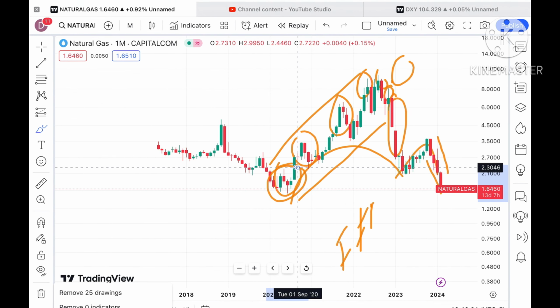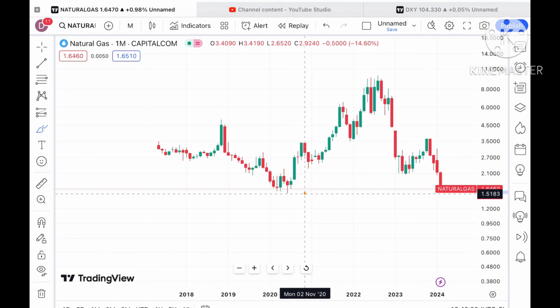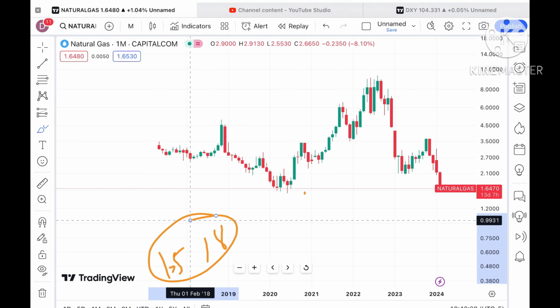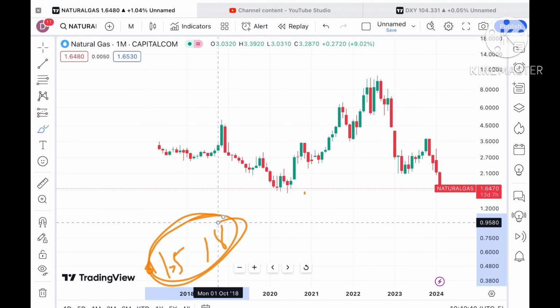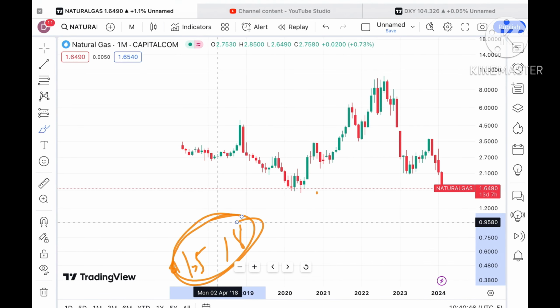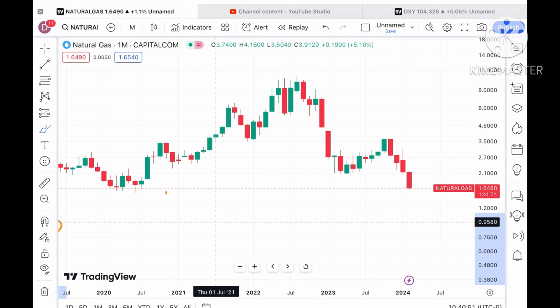Now if you look at this particular trend, we have seen it has come into this particular zone. You have to understand, at a low of around 1.5183, if it crosses this level we will see a further downfall, because we have not seen this level since it's an all-time low. So the chances will be very high that we can see a further downfall.